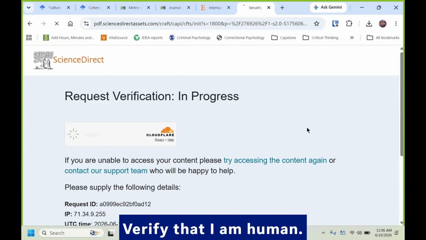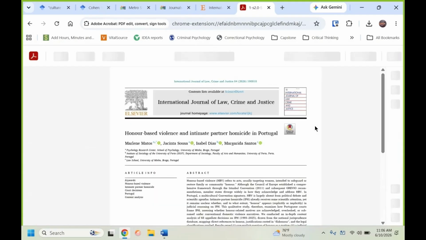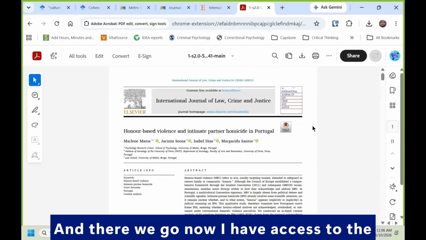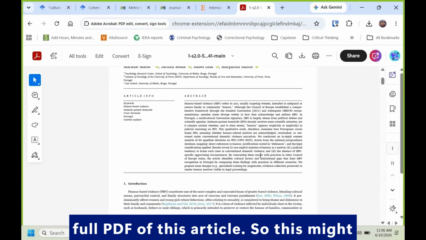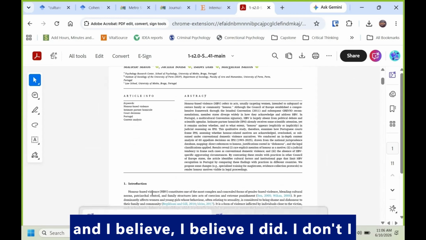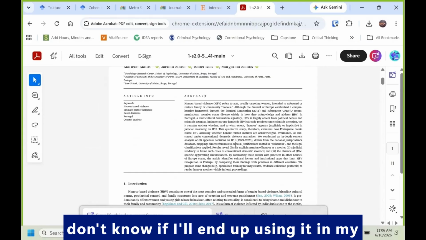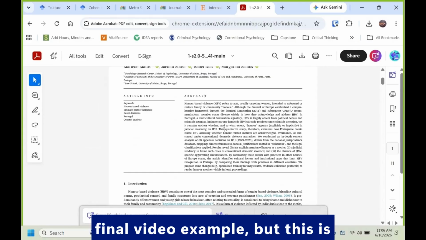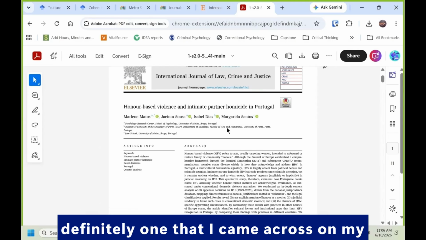All right, verify that I am human. And there we go. Now I have access to the full PDF of this article. So this might be an article that I would like to save, and I believe I did. I don't know if I'll end up using it in my final video example, but this is definitely one that I came across in my previous research.